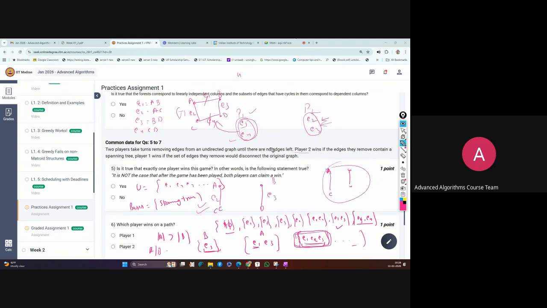Co-circuit means the minimum number of edges we need to remove to make this graph disconnected. So that is a co-circuit.